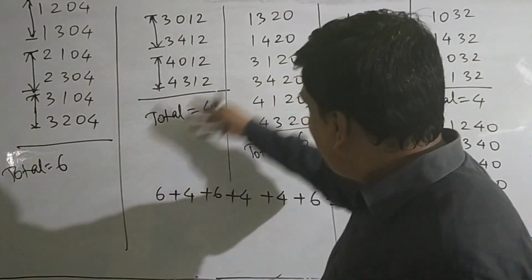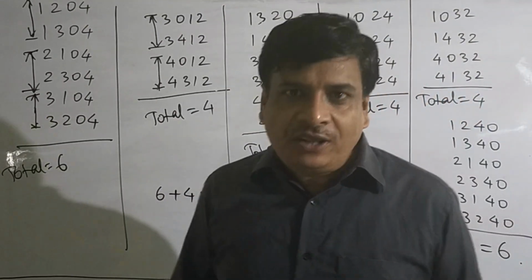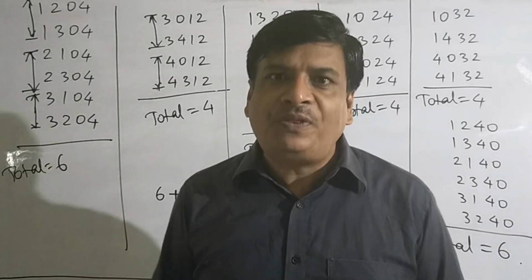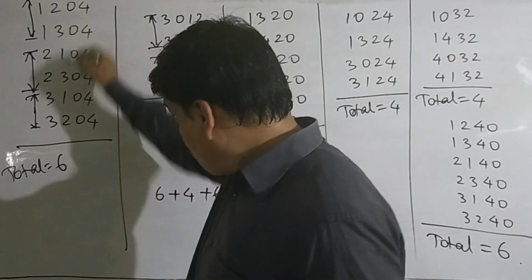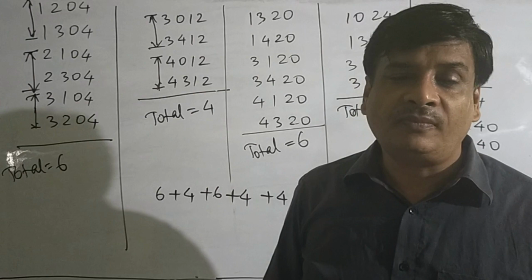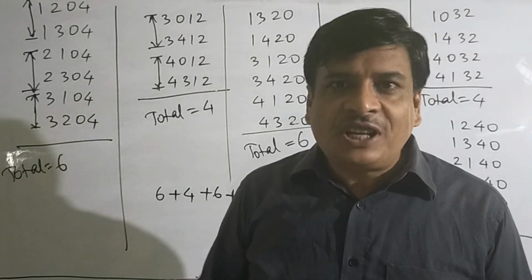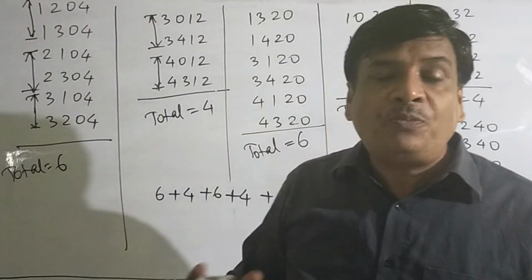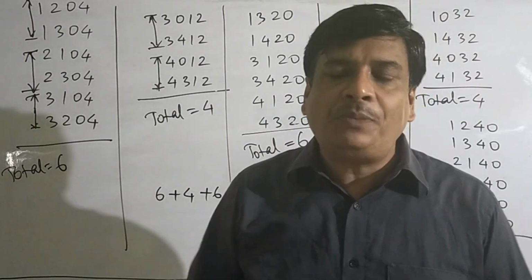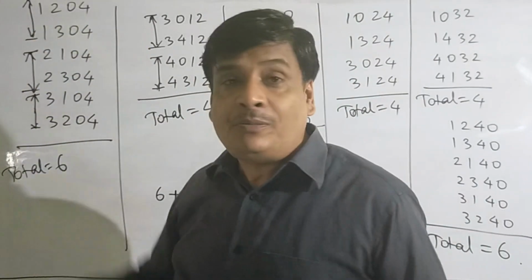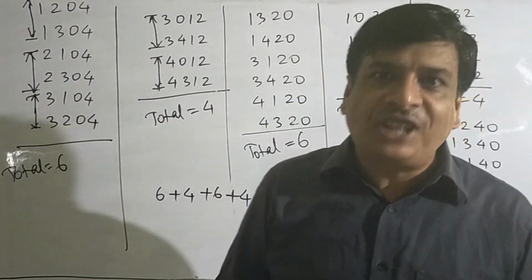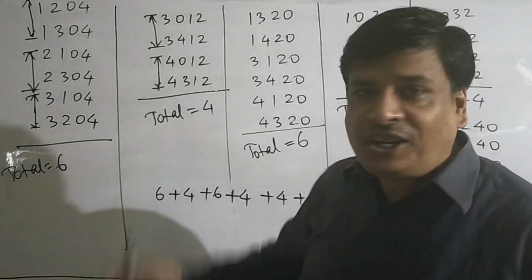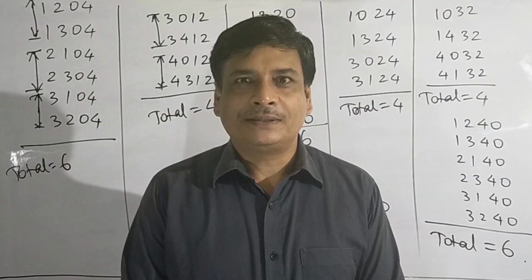I think with the help of this observation, we can predict what type of number is divisible by 4 and what type of number is not divisible by 4. If the last two places form a 2-digit number which is divisible by 4, then whatever numbers are taken at the 100 place, 1000 place, 10,000 place, the number remains divisible by 4. This is the technique, this is the magic of numbers.